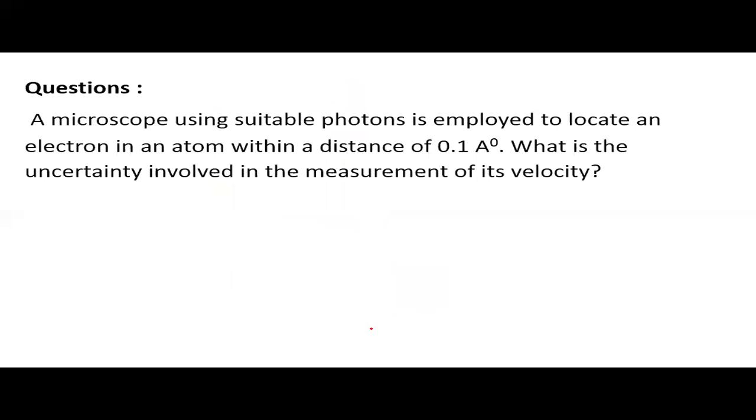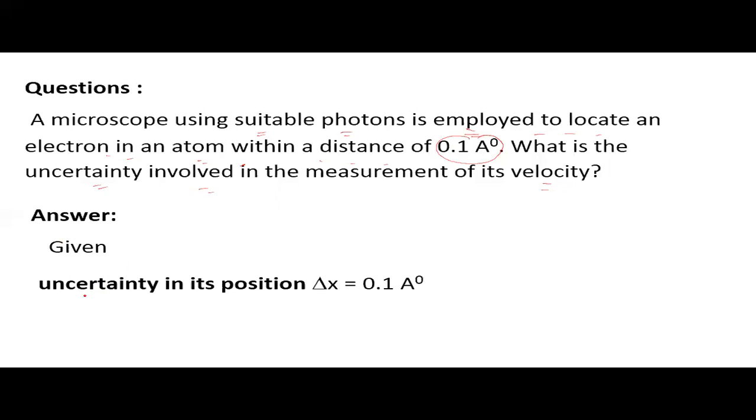Now we will solve one more question. A microscope using suitable photon is employed to locate an electron in an atom within a distance of 0.1 angstrom. What is the uncertainty involved in the measurement of its velocity? We answer this question. First, we will write given.